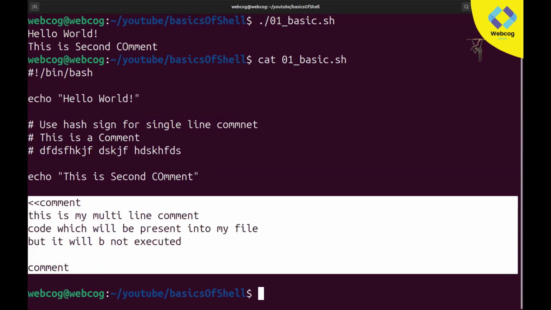I hope you are now clear on how to use single line and multi-line comments, how to create your sh file, how to give execution permission to your sh file, and which methods we can use for executing our shell file. So let's move on to the next part.